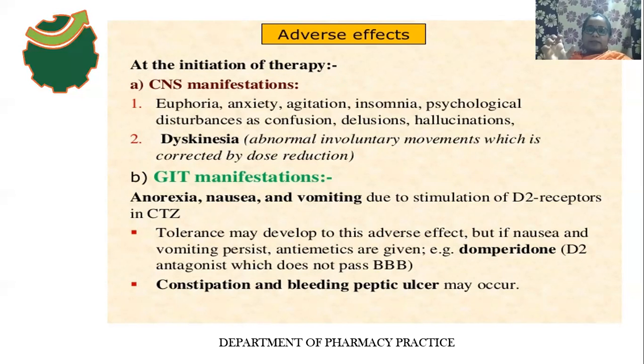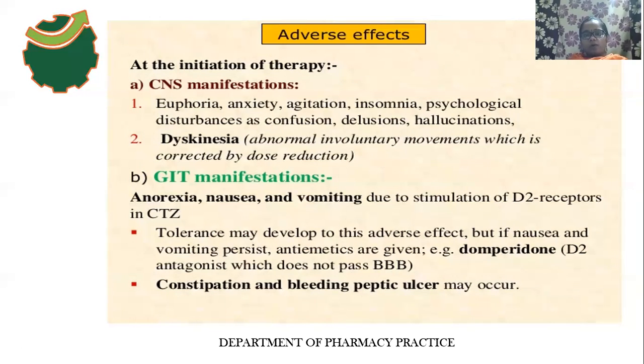These abnormal involuntary movements can be corrected by dose reduction. Dyskinesia occurs due to variable levels of dopamine, so if the dose is reduced, the abnormal involuntary movements will be corrected. And what are the GI symptoms? That is anorexia. Anorexia means loss of appetite.